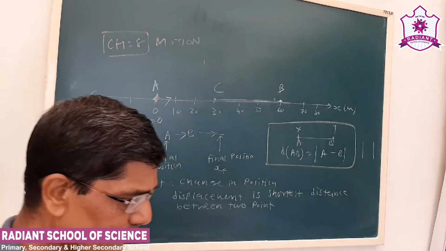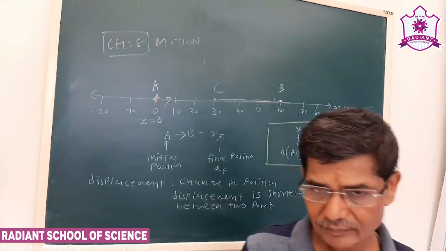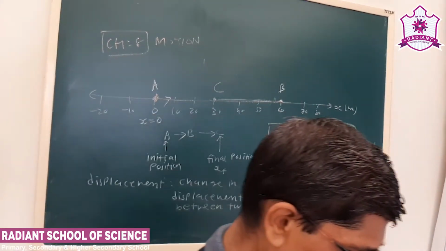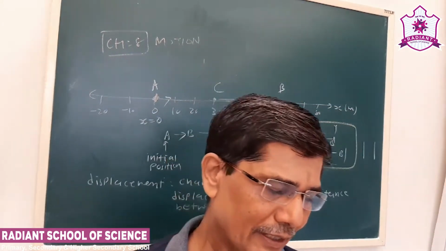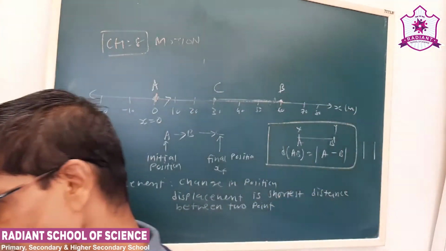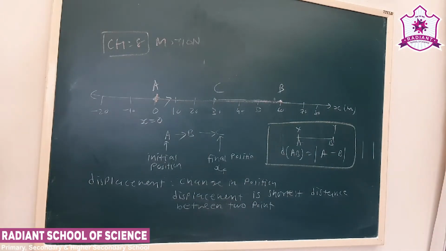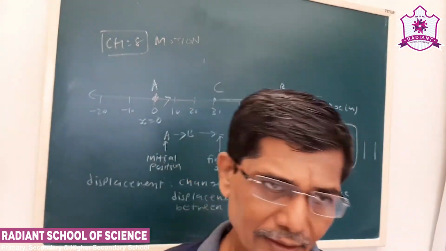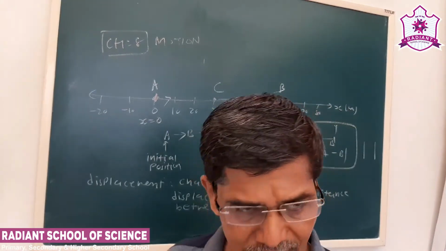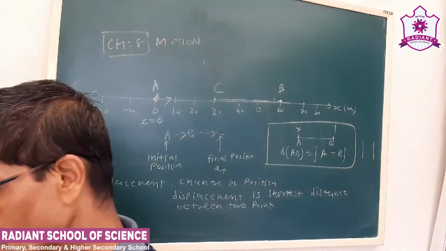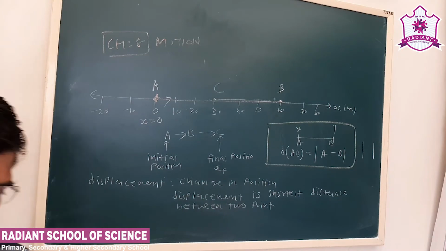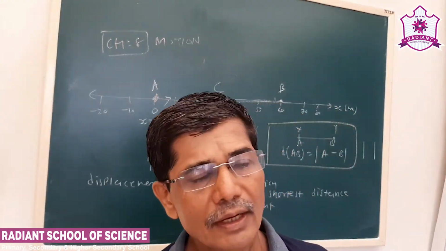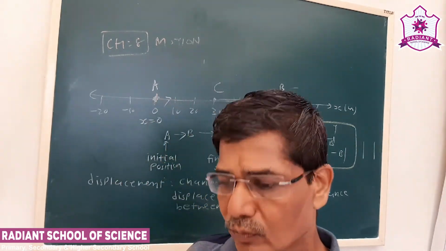Okay, displacement has nothing to do with the path followed. Suppose you come to school, you can take any path, then the initial position is your home and the final position is the school. All of you may be coming on different paths, but what is the ultimate destination? From home to school and school to home. So displacement is the shortest distance between two points.